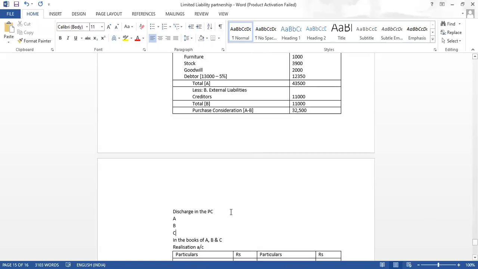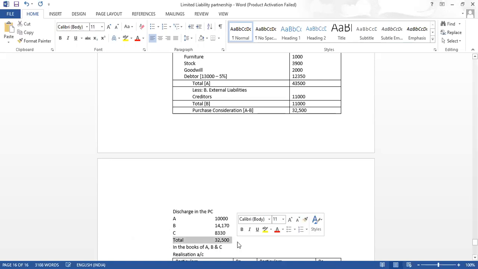Let us see whether it tallies with 32,500. Take the total of all three and you get 32,500. That means our purchase consideration is tallying.